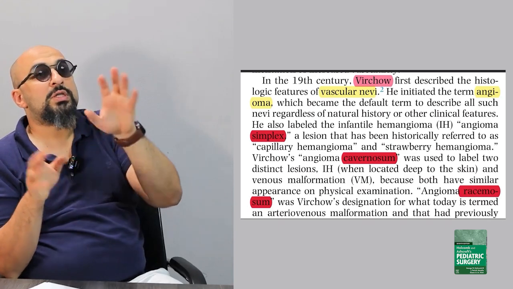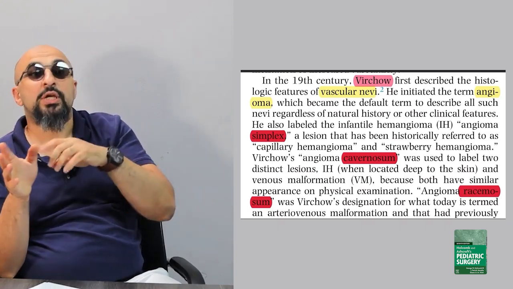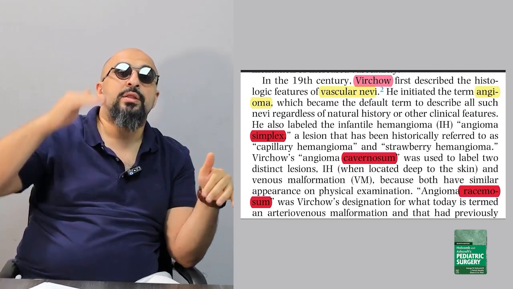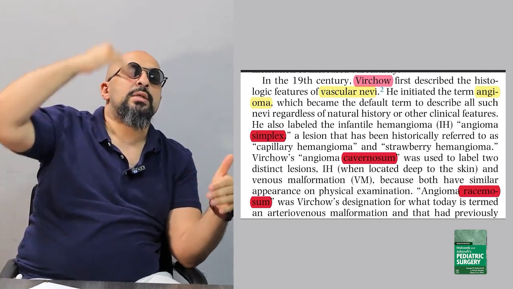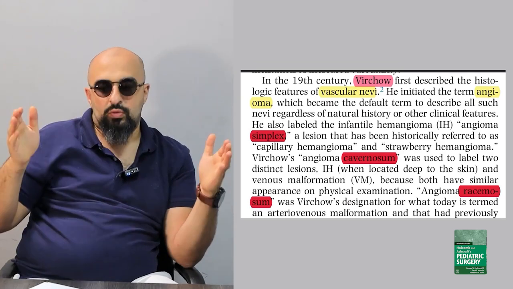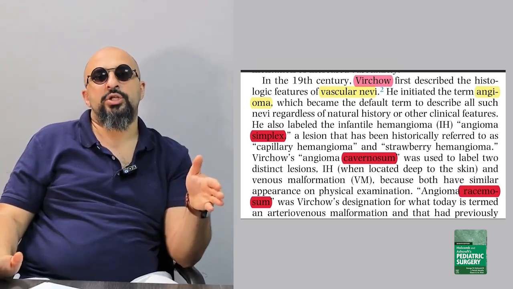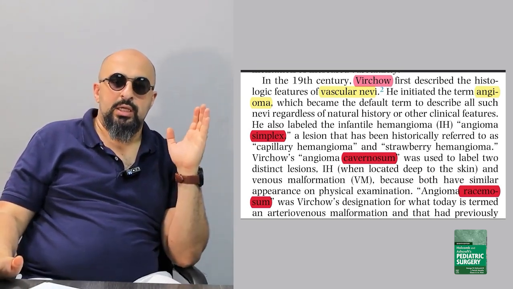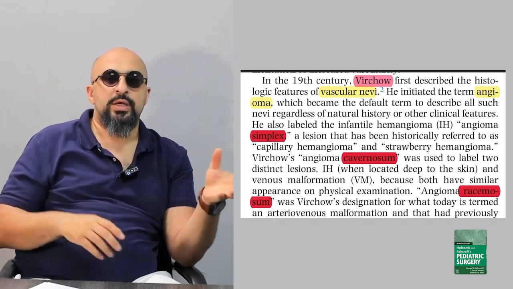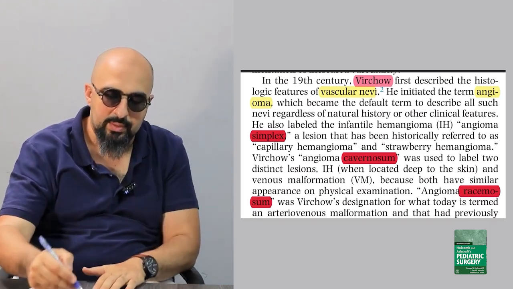And what is now called AV malformation, he called angioma racemosum. Then Wegener comes and says cystic hygroma, lymphangioma, while now the right nomenclature is lymphatic malformation, either macro or microcystic. This is about the nomenclature.